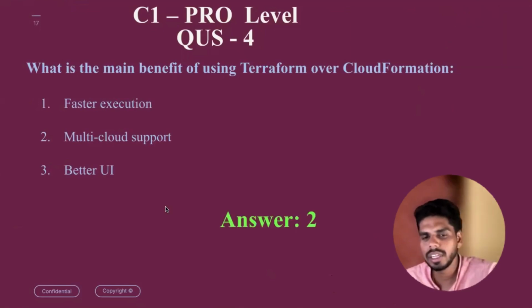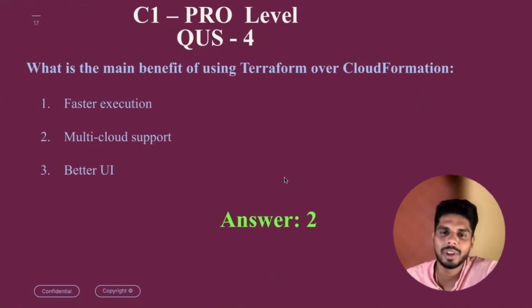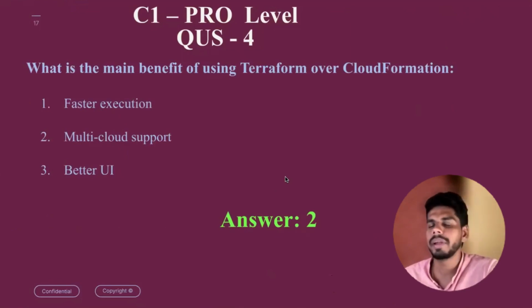Answer 2. Because Terraform supports AWS, Azure, GCP, and so on, multiple cloud providers. CloudFormation is the native infrastructure tool of AWS, and it supports only AWS. So no need to consider faster execution, as almost all infrastructure tools remain the same, and a better UI has nothing to do with infrastructure as code. So multi-cloud support is one of the best differentiators between Terraform and CloudFormation. That is the main benefit of Terraform.